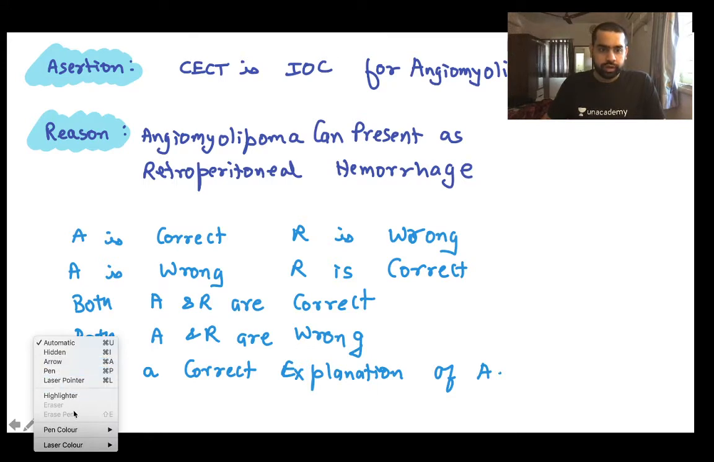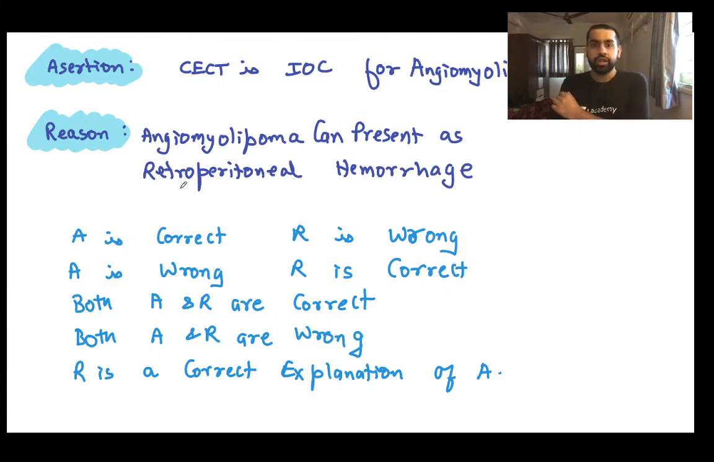So the first question is, CECT is the investigation of choice for angiomyolipoma, and the reason given over here is angiomyolipoma can present with a retroperitoneal hemorrhage. Is the assertion true? Is the reason true? And is the reason the correct statement for the assertion? Can you please guide me with this? What do you think about this? Is CECT the investigation of choice for angiomyolipoma? Yes or no, guys?